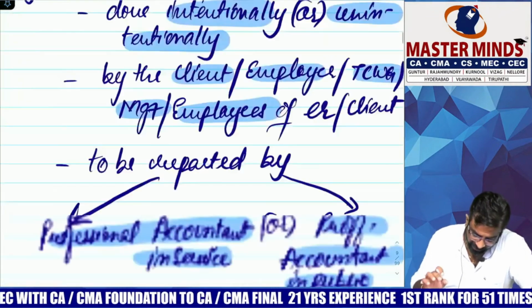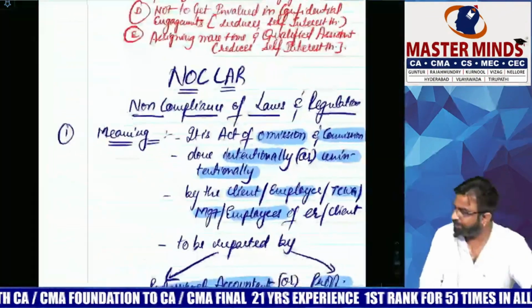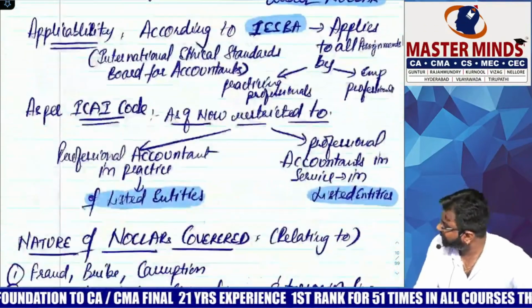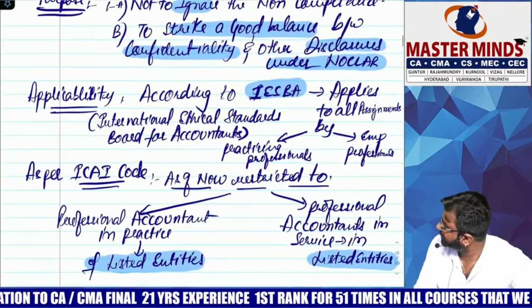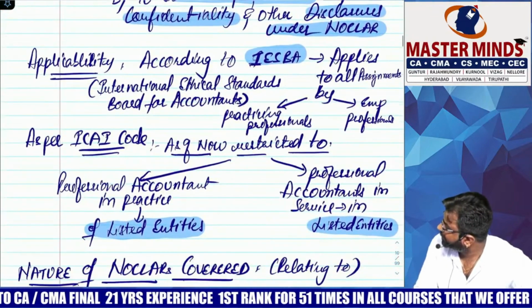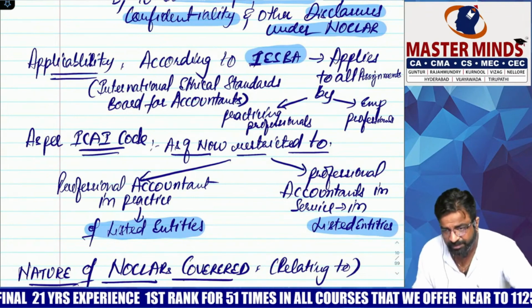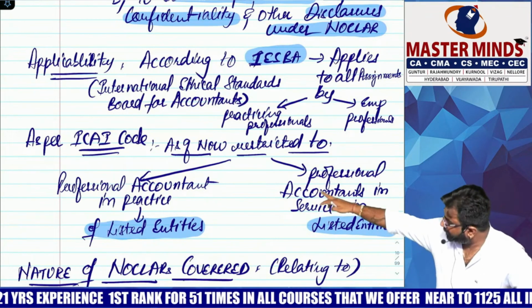Okay? So we have covered everything. Everything is already given in our material also. But the only difference is that I will show you where the applicability concept has come. Now see, this is the difference. Now what is it as per the ICA code right now? Presently. This used to be earlier.